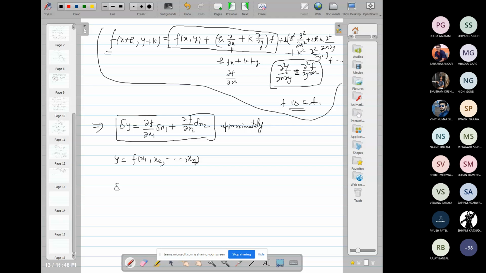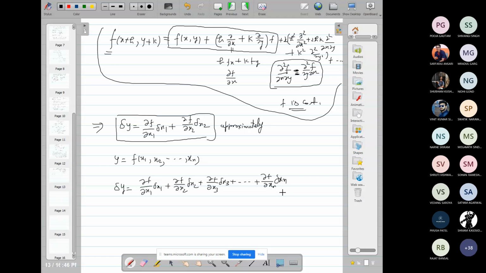Then the error in y is obtained as del f upon del x1 into del x1 plus del f upon del x2 into del x2 plus del f upon del x3 into del x3, and so on, plus del f upon del xn into del xn. So the error in y is given by this. What is this? This is the sum of the errors in x1, x2, ..., xn.